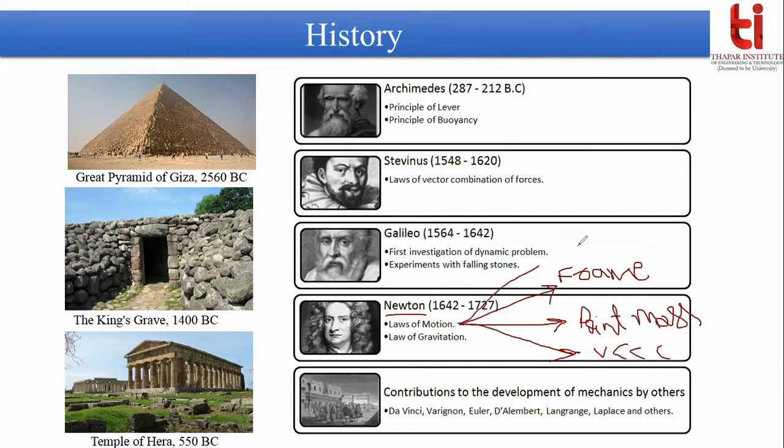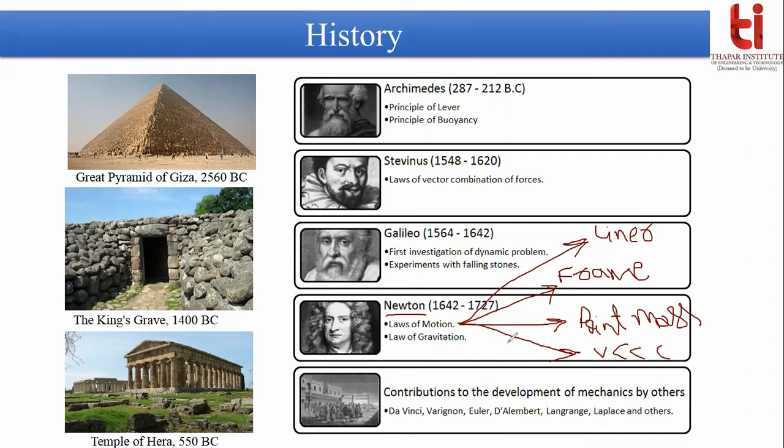There are several other assumptions. Newton's law of motion is applicable to objects moving in a linear direction or in a straight path. Suppose the object is taking some rotation and moving in a curvilinear path, then you cannot use the law of motion alone. In addition to the law of motion, you will need to use some other laws also. So there were several assumptions in Newton's law of motion. That means this law of motion was not applicable to all dynamics problems.